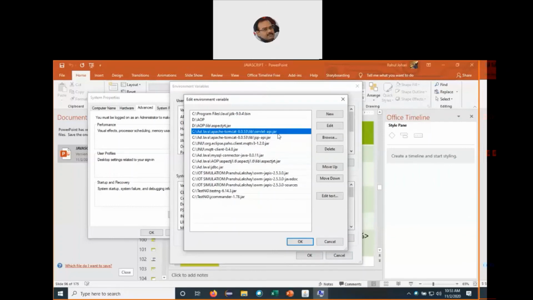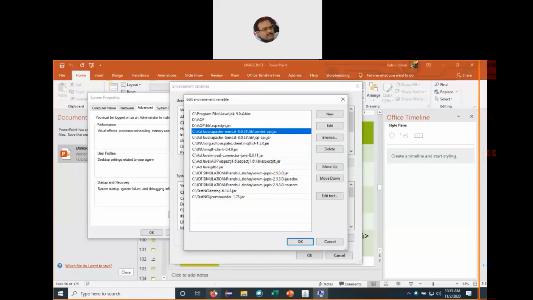Any other web server, like the IBM WebSphere or the BEA WebLogic server, will have its own servlet and JSP engine files. So if I'm using another web server, JBoss or any other kind of server, then I will need to set the path for that corresponding servlet as well as JSP engine file, so that my programs can quickly get executed.